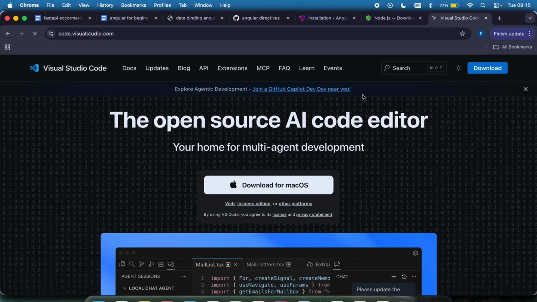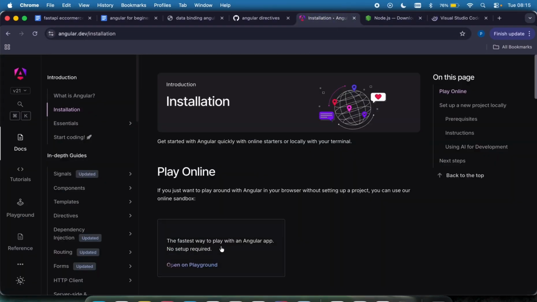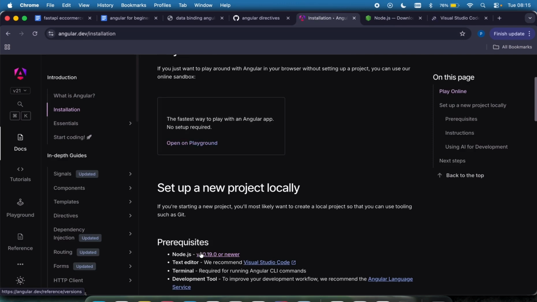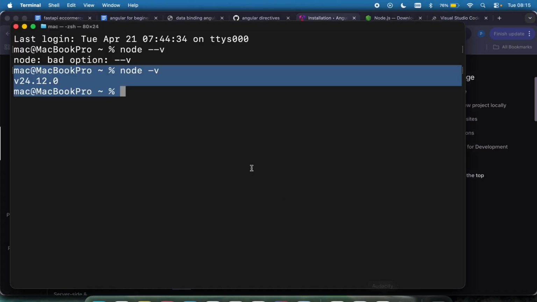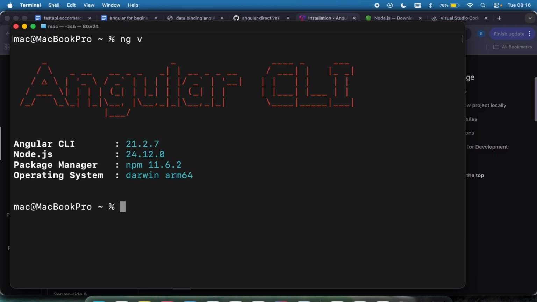Now, after you've downloaded your Visual Studio Code and you have your Node downloaded, the next step is for us to install the Angular CLI, which we'll be using to manage an Angular application. Before we do that, go to your terminal right here just to check if you have it installed. You do ng, which is a shortcut for Angular, space v, which means I want to check our Angular version. So do ng space v, click enter.